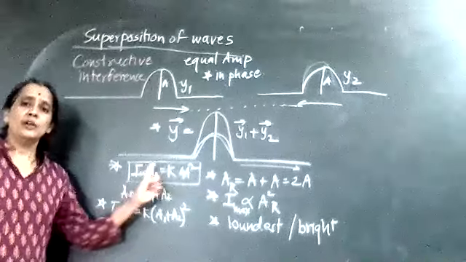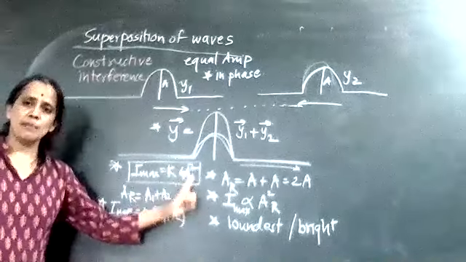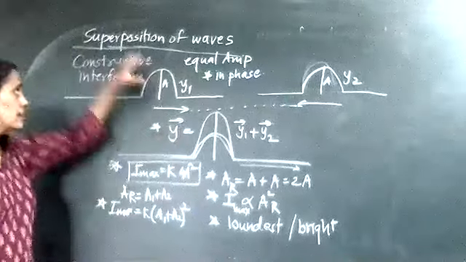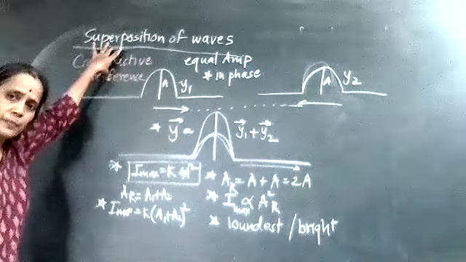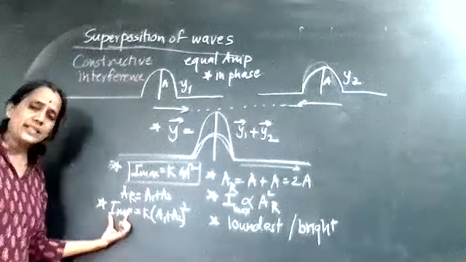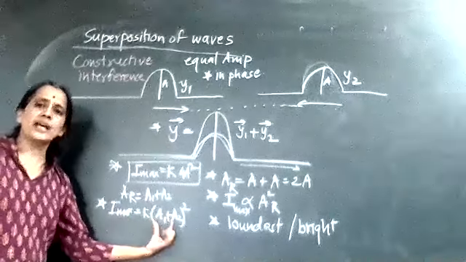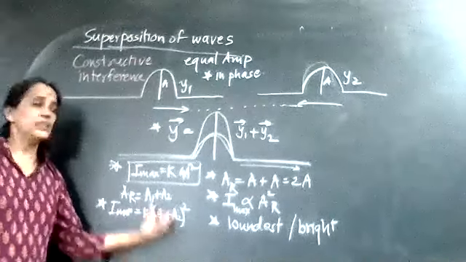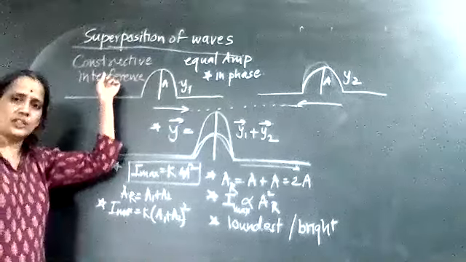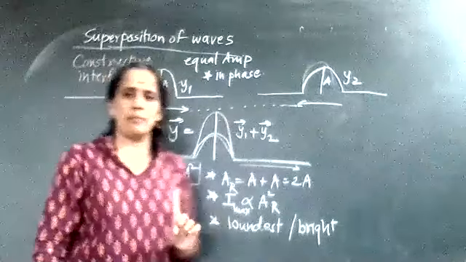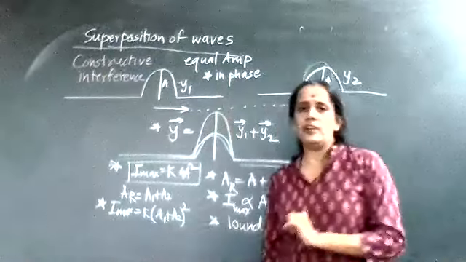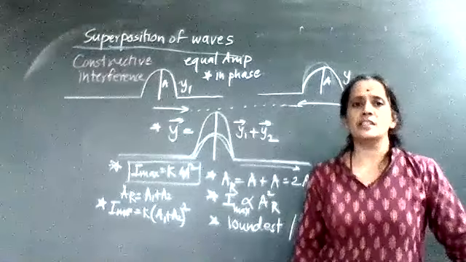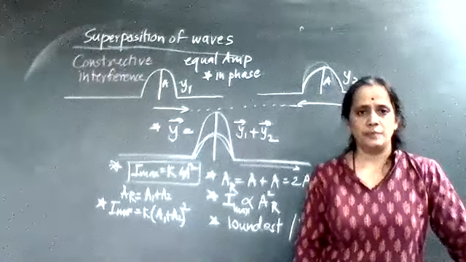If the two waves have the same amplitude and are under constructive interference, what is the intensity maximum? When two waves have different amplitudes, they interfere with each other in a constructive manner, and that type of interference is called constructive interference.